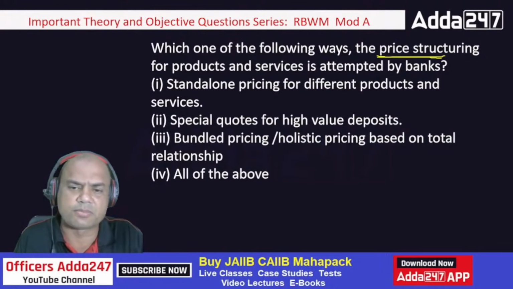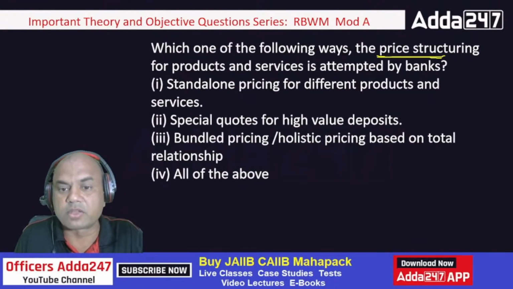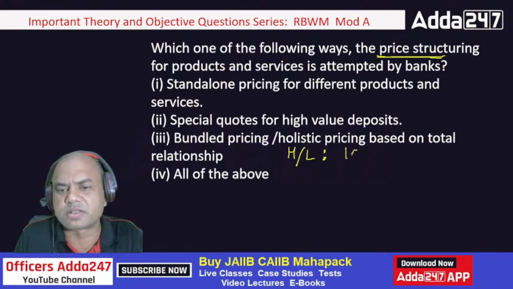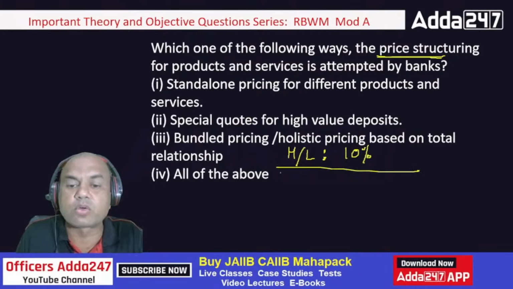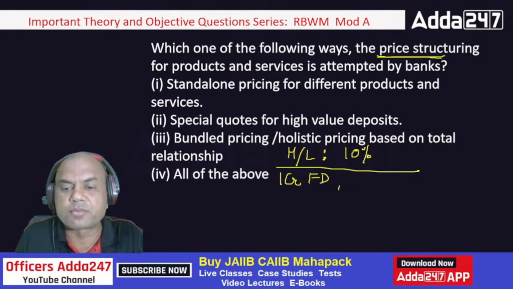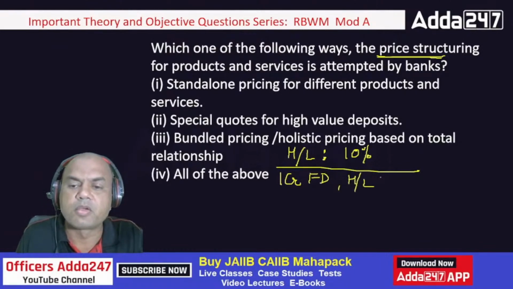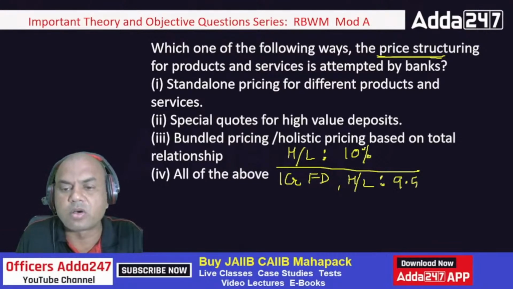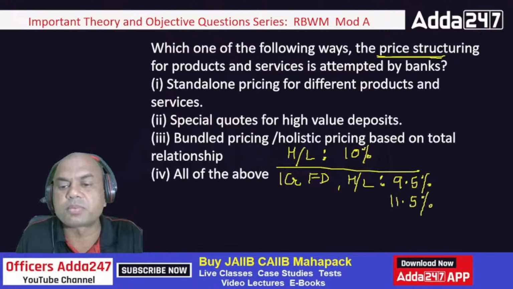I'll give you a simple example. If you're having a normal customer, you're giving a home loan, let's say, to any normal customer, let's say it is at 10%. Now there is another customer in your bank who is having an FD of 1 crore with you. Now that customer comes for a home loan. Will you charge him the same 10%, or will you charge him 9.5%, or will you charge him 11.5%? What is the percentage you will be charging him?